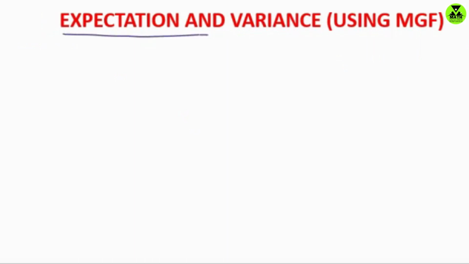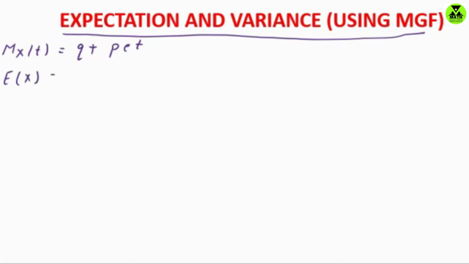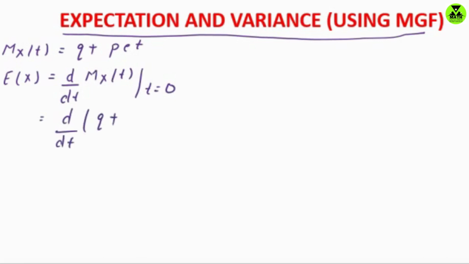Now, expected value and variance with the help of the moment generating function. We know that the moment generating function of the Bernoulli distribution is given by q plus p e to the power t, where small p denotes the probability of success and small q denotes the probability of failure. Now, in order to compute the expected value of x with the help of the moment generating function, since here we have x to the power 1, we differentiate the moment generating function one time with respect to t, and then plug in t equals 0. So this becomes d by dt of q plus p e to the power t, and then plug in t equals 0.